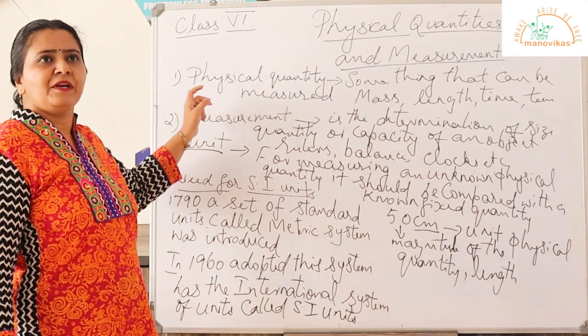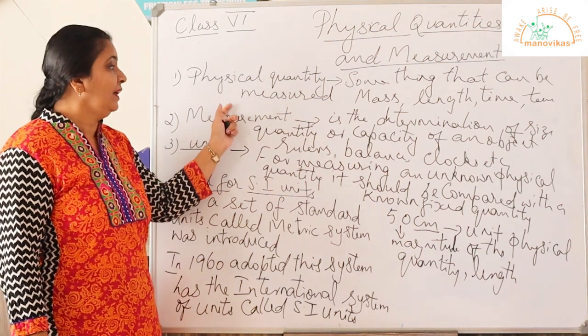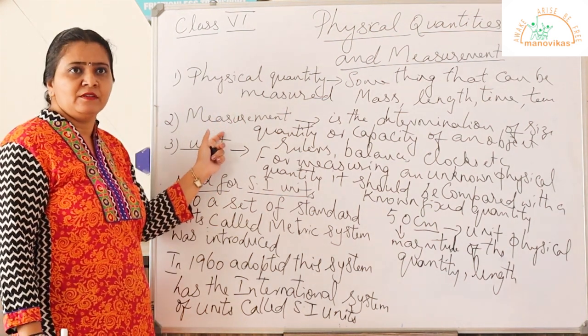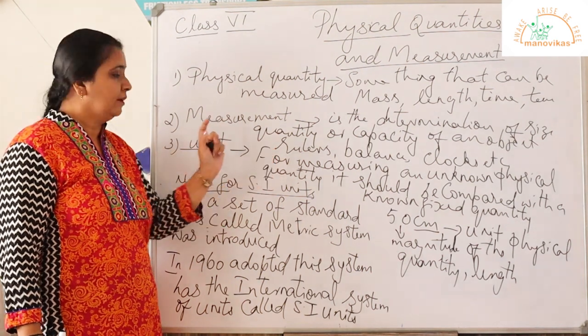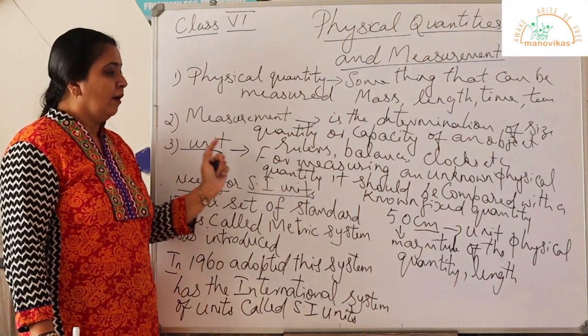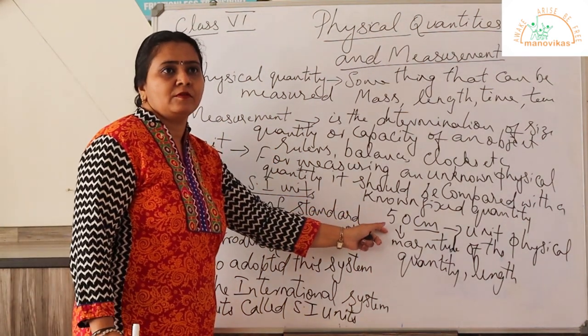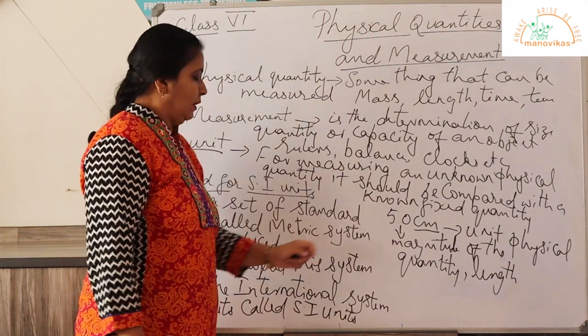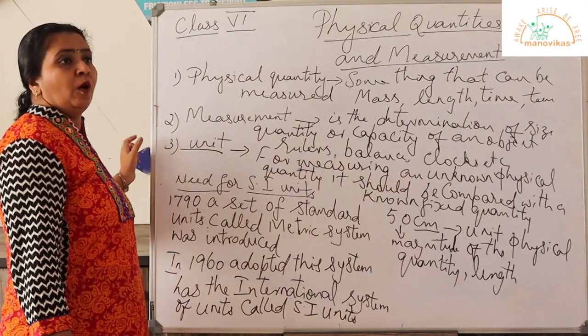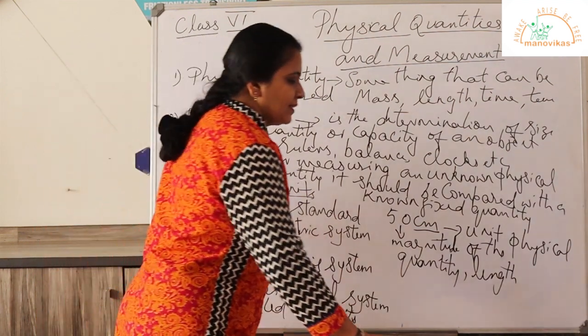So we have already discussed what is a physical quantity, what is measurement, examples for measurement, what is a unit, example of a unit.